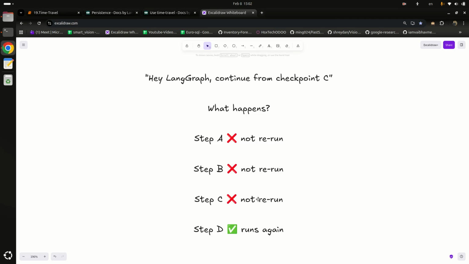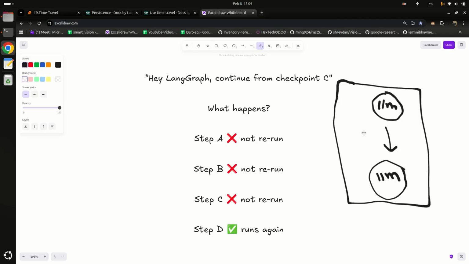So what will be the benefit of doing that? The first one is we are saving a lot of computation power and also the time to rerun these steps. We simply load the data from these steps and pass the data into step D. Maybe we'll change the input while passing the data into step D.